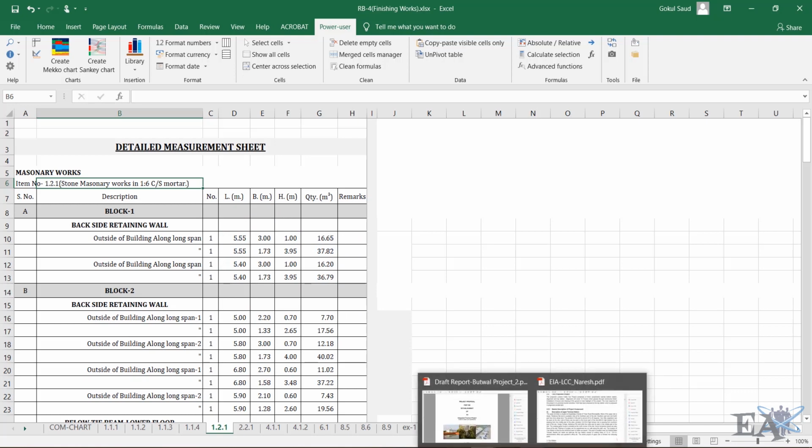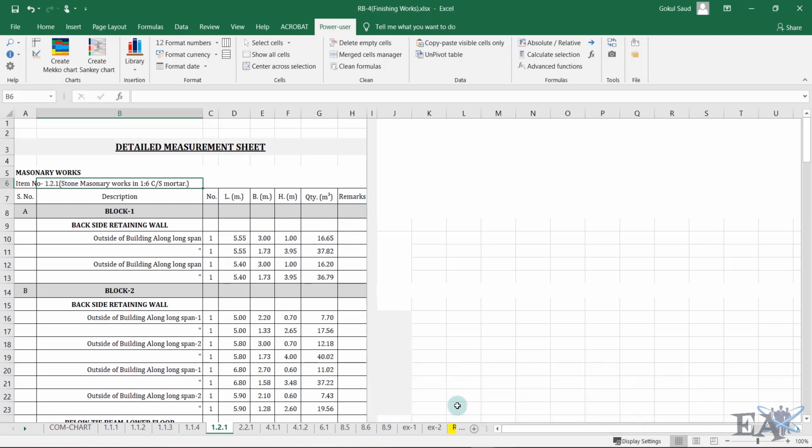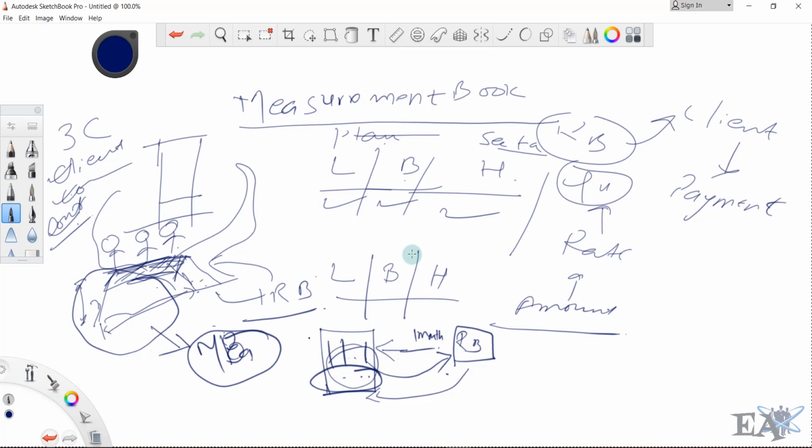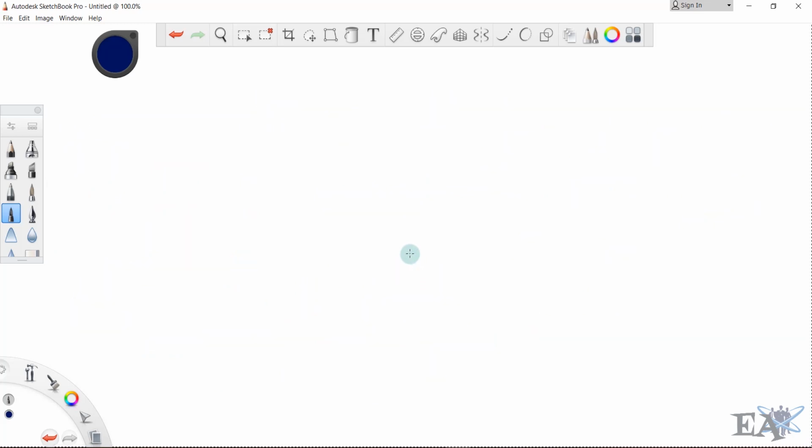While checking the bill, the consultant or the client engineer will get the measurement book. They got the running bill, and they have to check whether it is accurate or not. So they will get the running bill and tally its contents against the measurement book, whether or not both of them match. This is what a running bill is, and this is what a measurement book is.